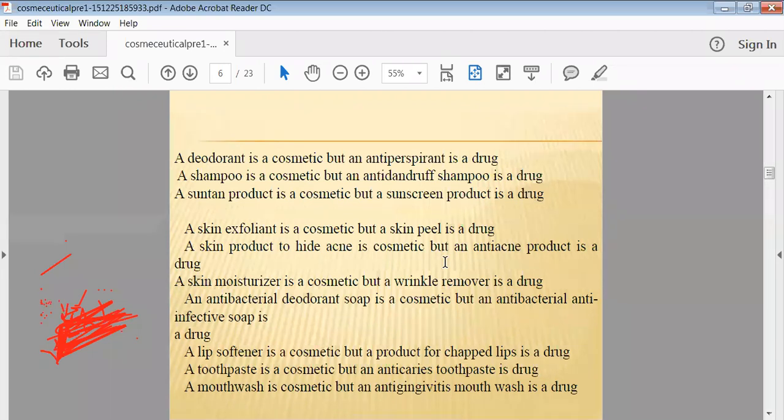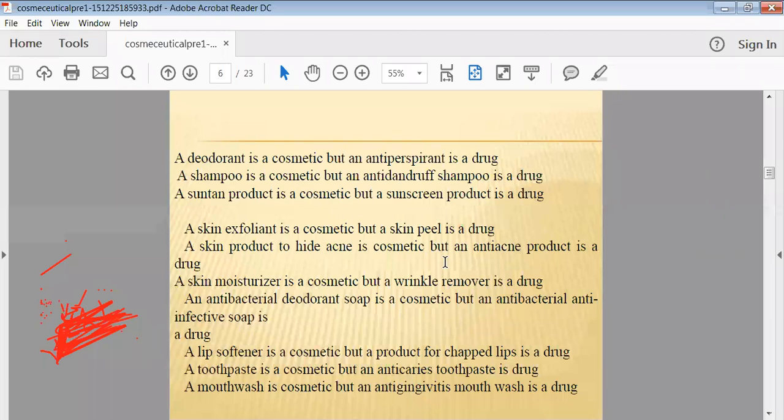Now a little bit of differentiation of your product from cosmetic to cosmeceutical. Examples: deodorant is a cosmetic, but antiperspirant is a drug. So when we are using the deodorant along with the antiperspirant, then that will be termed as a cosmeceutical. Then your normal shampoo can act as a cosmetic, but a particular anti-dandruff shampoo containing the anti-dandruff agent will be called a cosmeceutical.